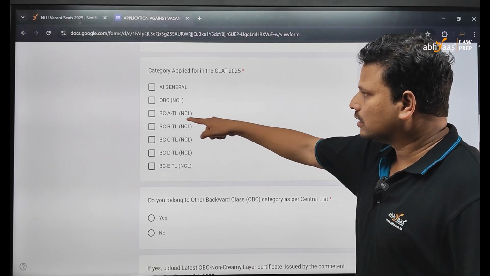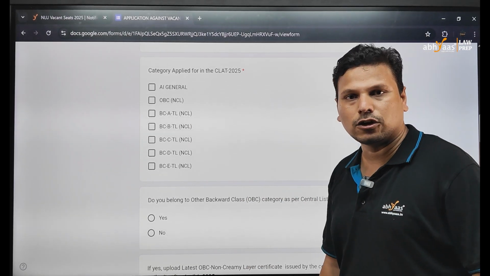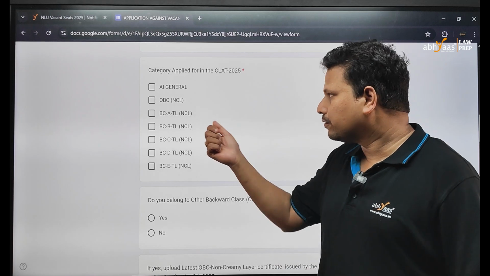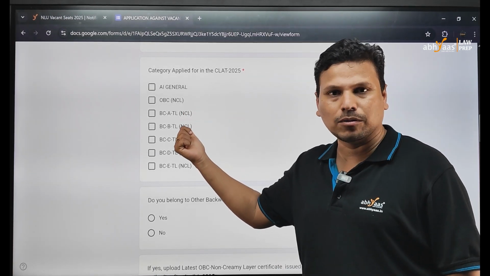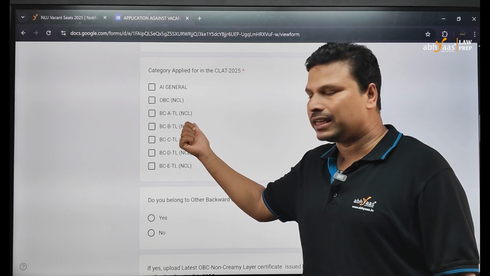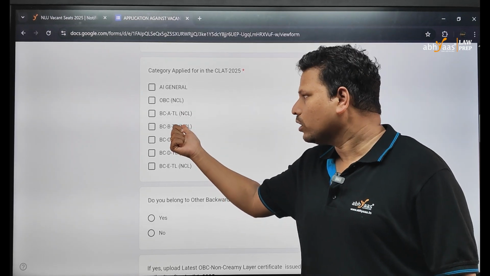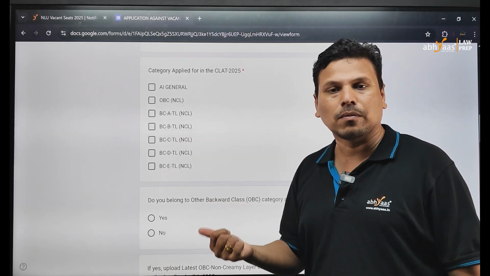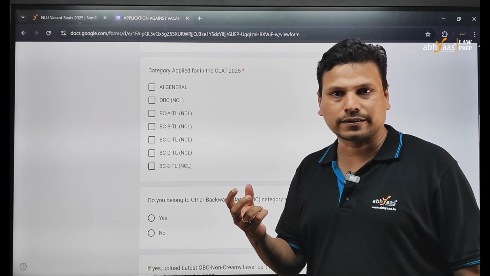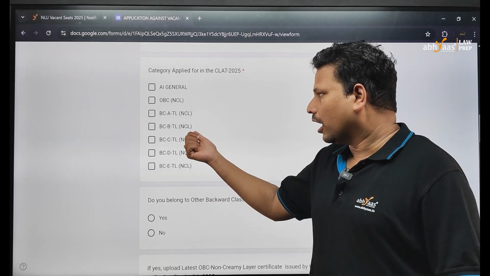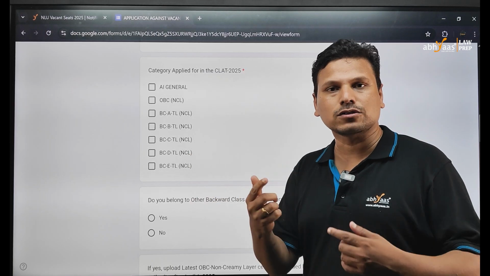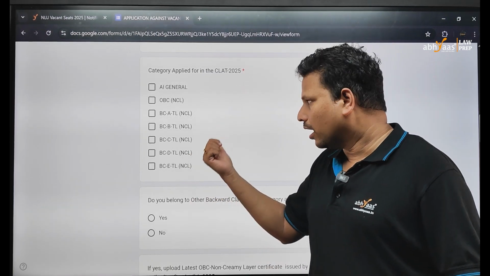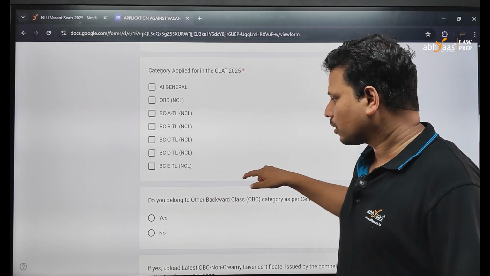These are given because, as mentioned in the notification, if there is no OBC A Telangana NCL candidate available as per the requirement, then the university can convert the seat into any of these categories. So candidates who got selected for CLAT 2025, if you belong to any of these categories, please do apply, because you might get a chance to get admission in NALSAR.